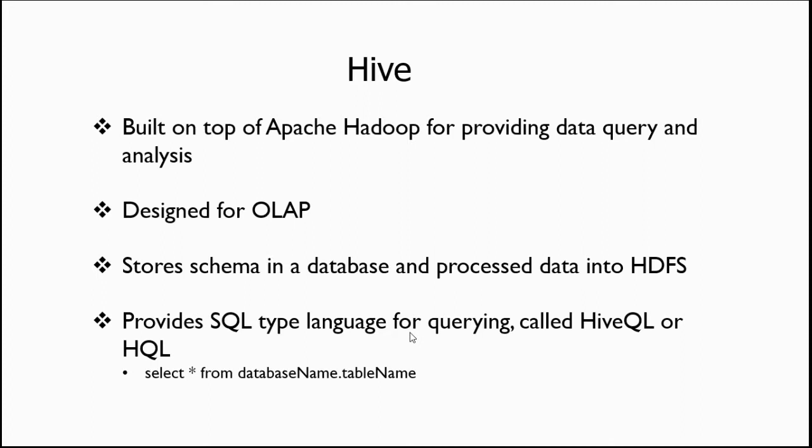Oracle, MySQL, and SQL Server are OLTP systems, which are online transaction processing. But Hive is for online analytical processing. That means it cannot always be used for transactional systems. It is mainly used for analytical systems. Hive stores all of the data in databases or schemas and tables. It provides a SQL-type language for querying called HiveQL or HQL. We will have a look at Hive in just a moment.